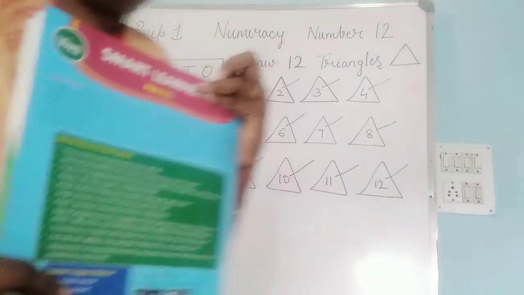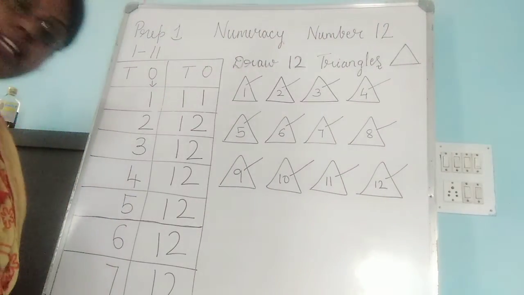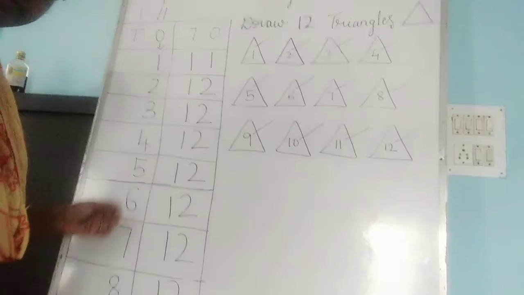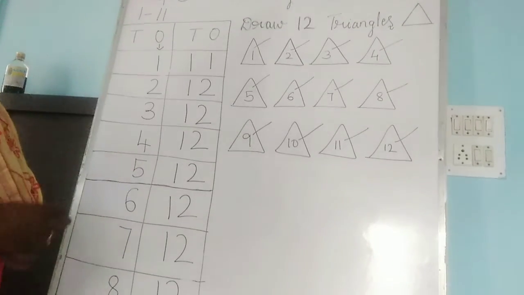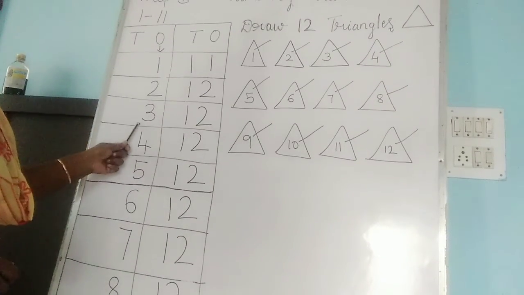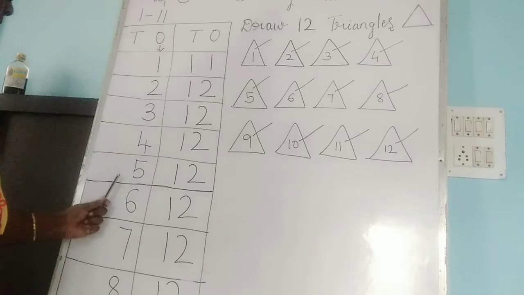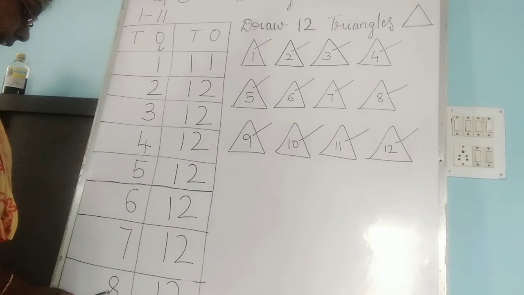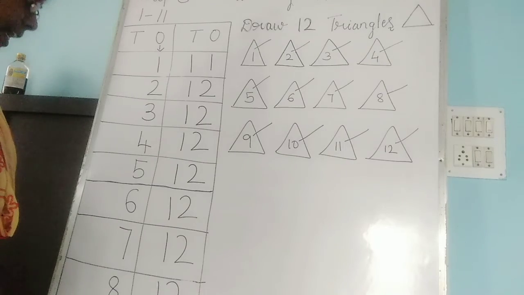Okay, and shall we do the revision once again? What did we do today? Revision of 1 to 10. 1, 2, 3, 4, 5, 6, 7, 8, 9, 10.